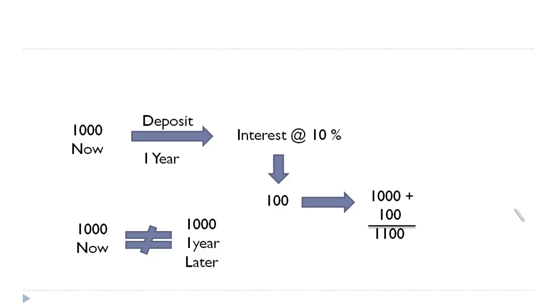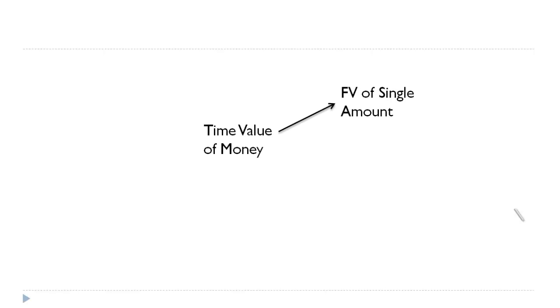So to understand the time value of money, there are four ways. One is to understand what is the future value of a single amount. Two, what is the future value of annuity? If you're going to have regular cash flows in future, then you can calculate the future value of it. We'll see that at a later stage.